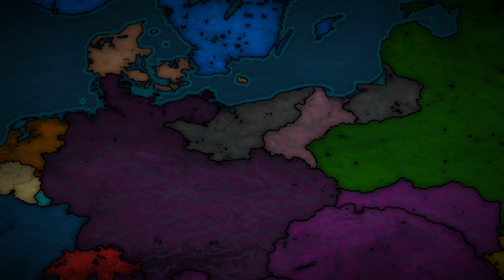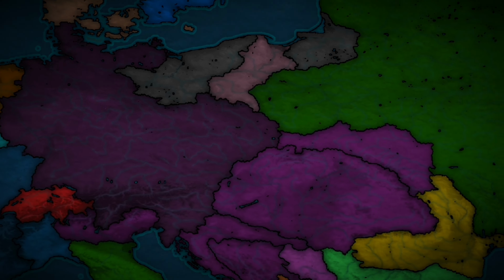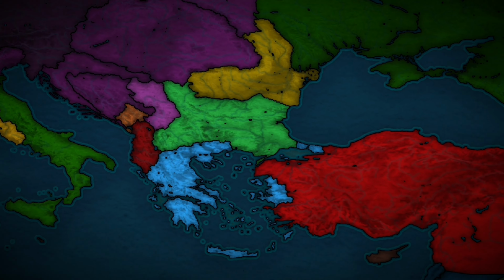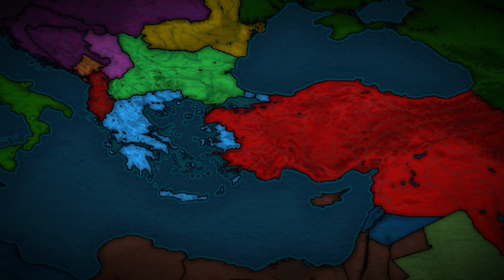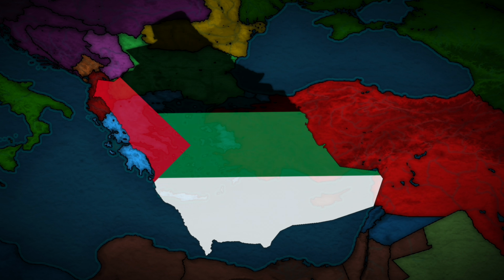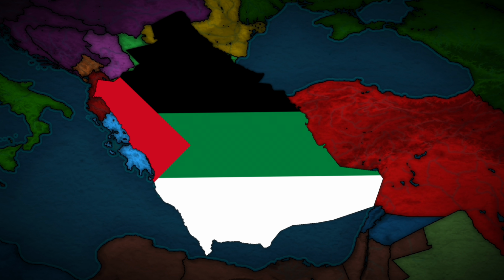Now to the treaty for the Ottoman Empire. Bulgaria received the European part, except the city of Istanbul. Greece received the city of Istanbul, as well as Izmir and the surrounding areas, as promised to them. Palestine and Jordan fell to Great Britain. Parts of Syria and Lebanon went to France as colonies, and Hejaz went to a newly founded Arab state.